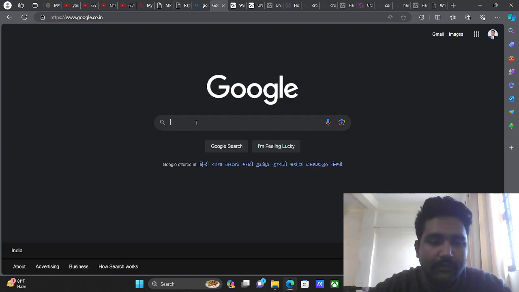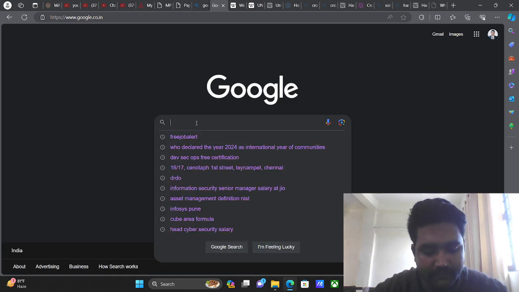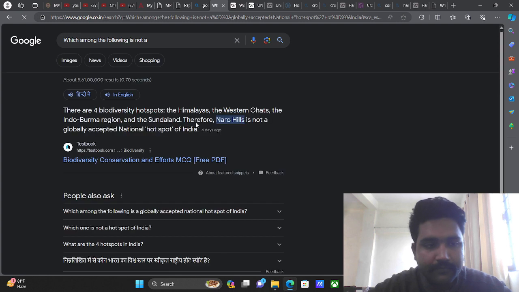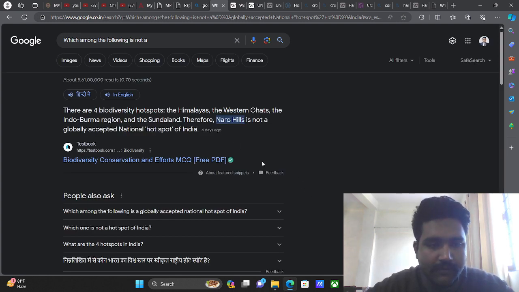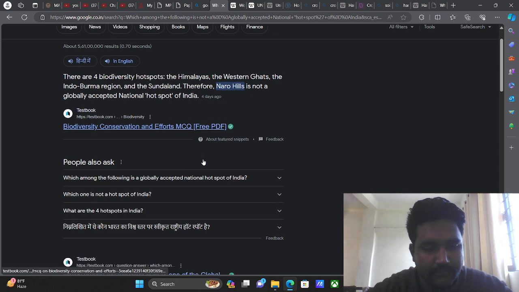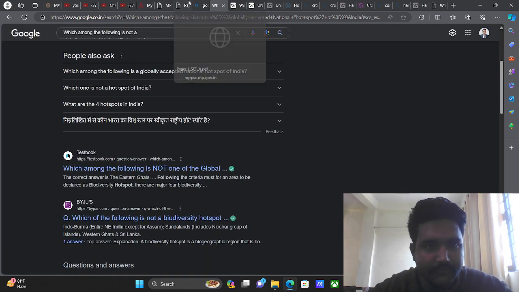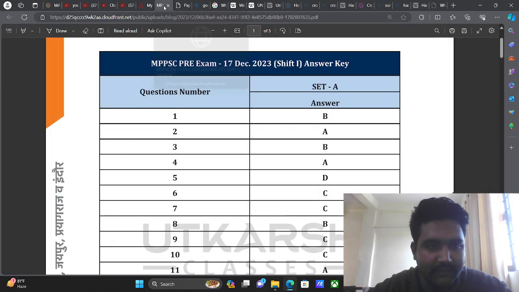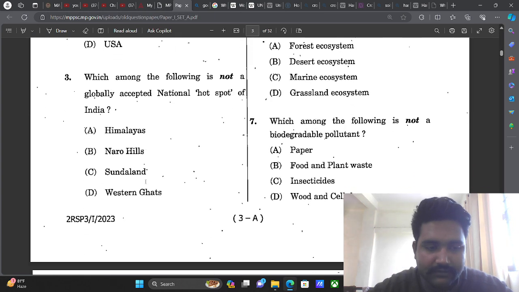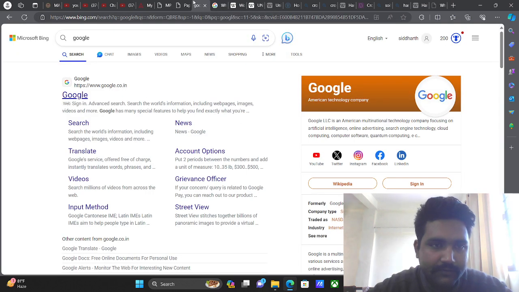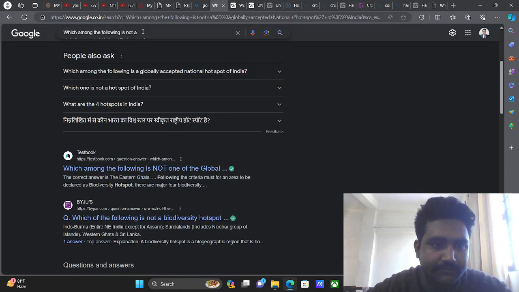Now, we will study one by one all of them. See, the answer is already no, Narrow Hills, which is not a globally accepted national hotspot. See, we have the answer key, right? So the answer is B, which is the Narrow Hills. Now, Narrow Hills is not a hotspot. Okay. So what is the hotspot?